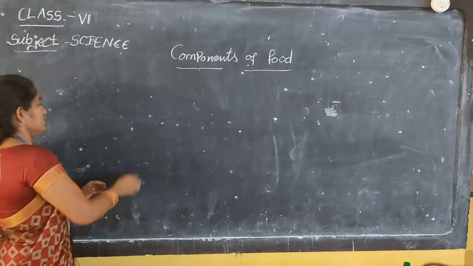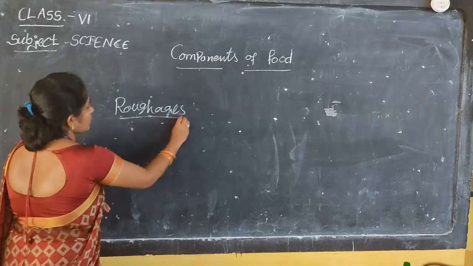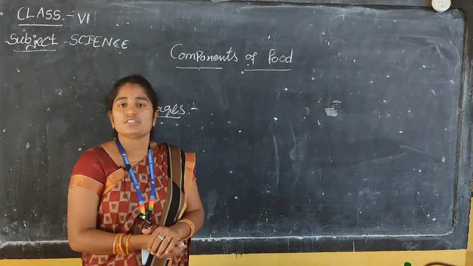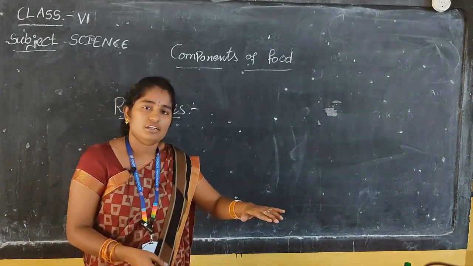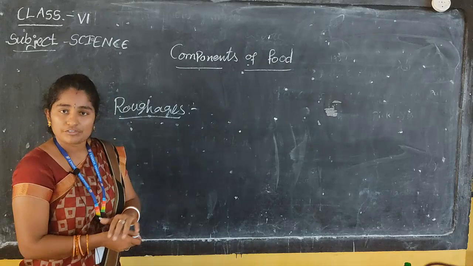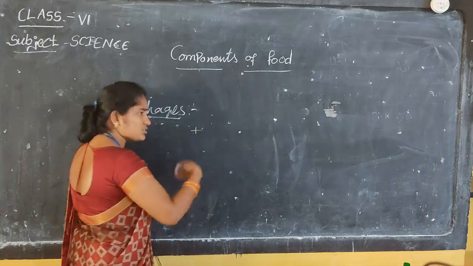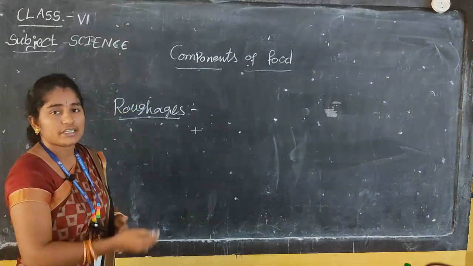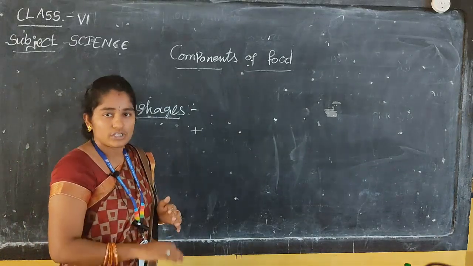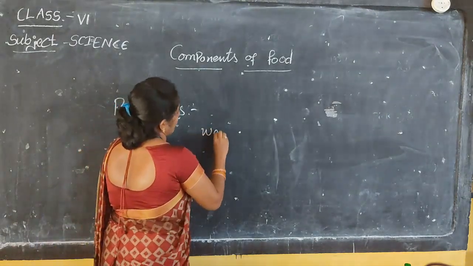Next, roughages. What are the roughages? The roughages balance our daily food items. Including the roughages, especially there is water. We take water after the food. Water is one type of roughage, including in our body. It is a very important thing, water.